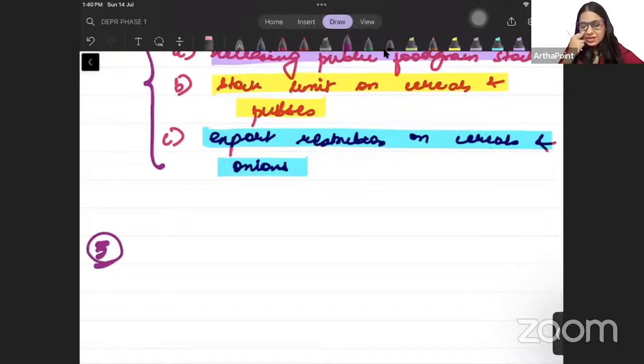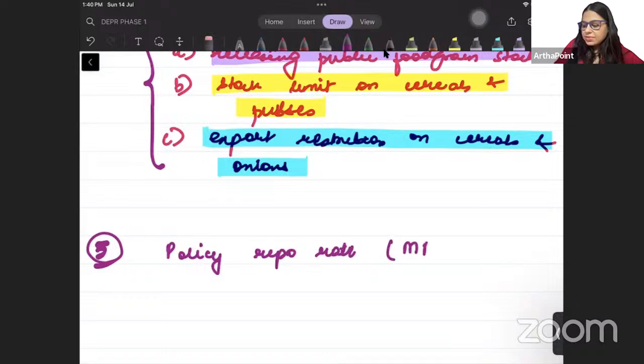Next point is related to what is the policy repo rate kept by RBI's Monetary Policy Committee in 2023-24.